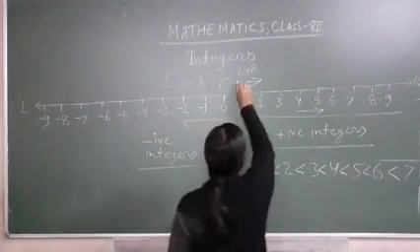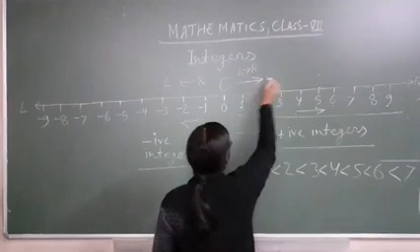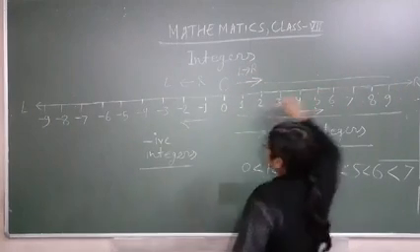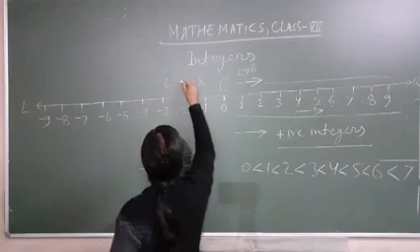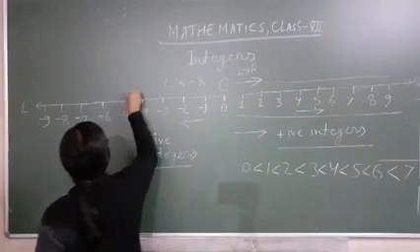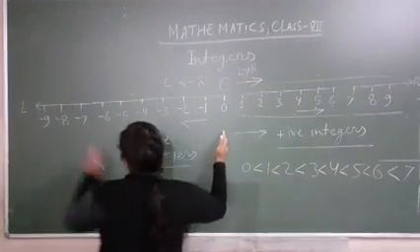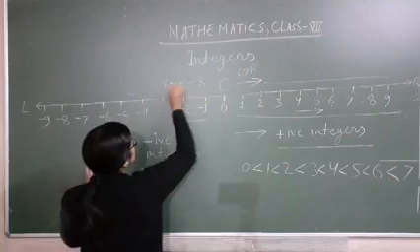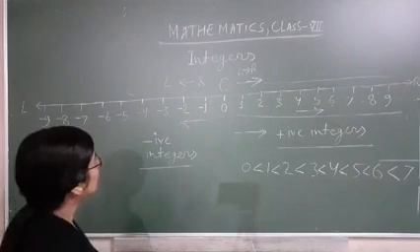You are looking at the arrow. Arrow means we are going this side. And here I make an arrow like that. So we are going this side, right side to left side. So look what happens here.